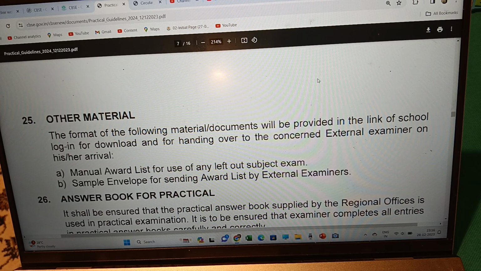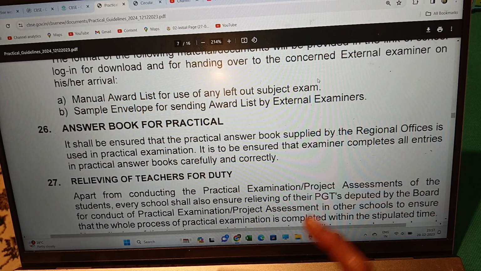Then answer books for practical. It shall be ensured that the practical answer book supplied by the regional office is used in the practical examination. So it should be ensured that practical answer books are supplied by the regional office before the commencement of the practical exam. It should also be ensured that the examiner completes all entries in practical answer books carefully and correctly.